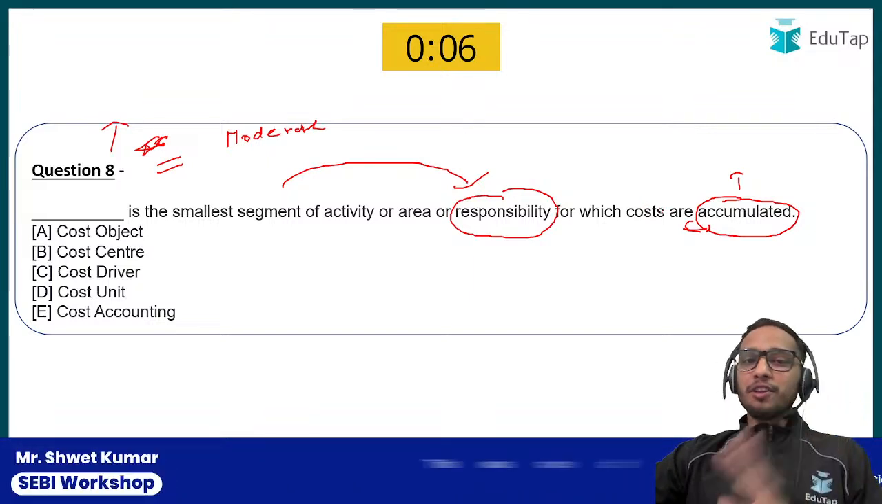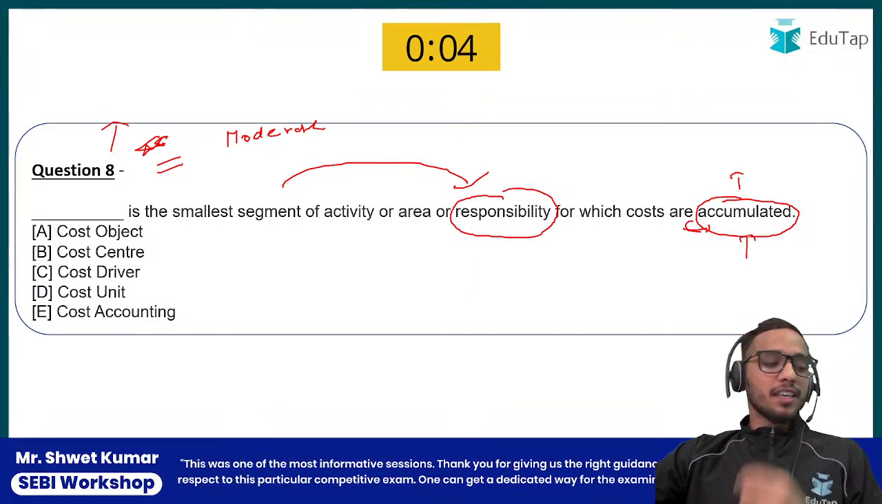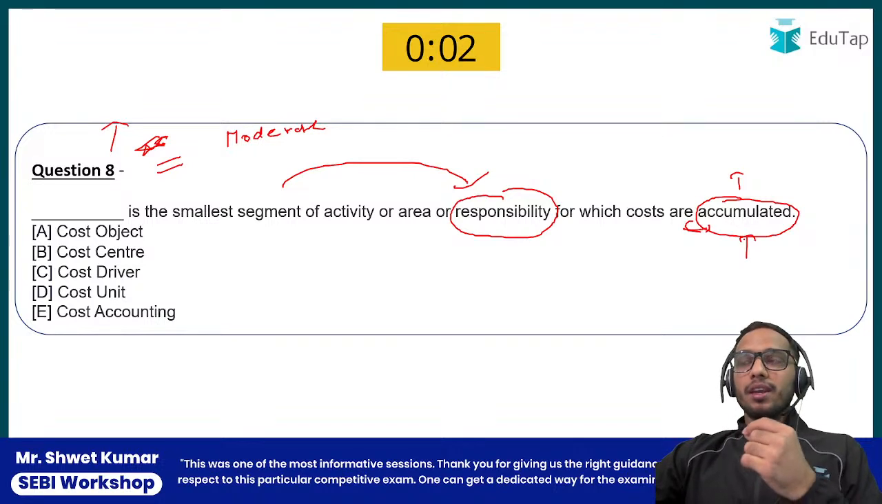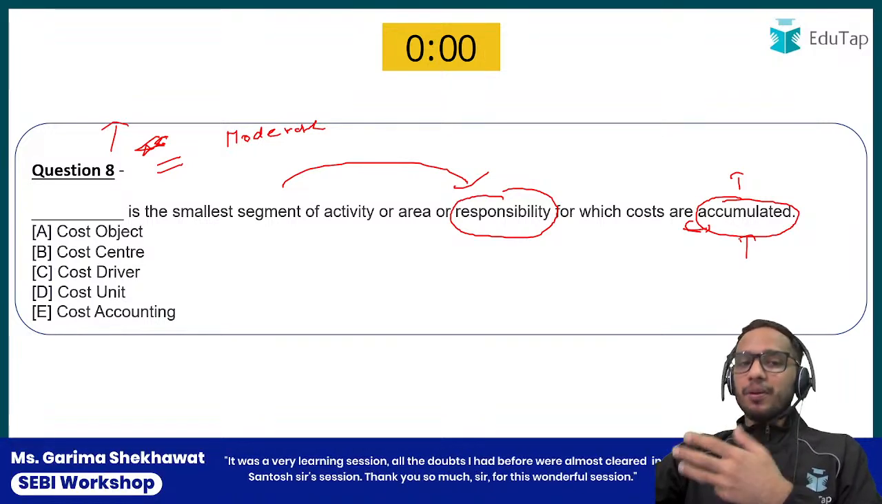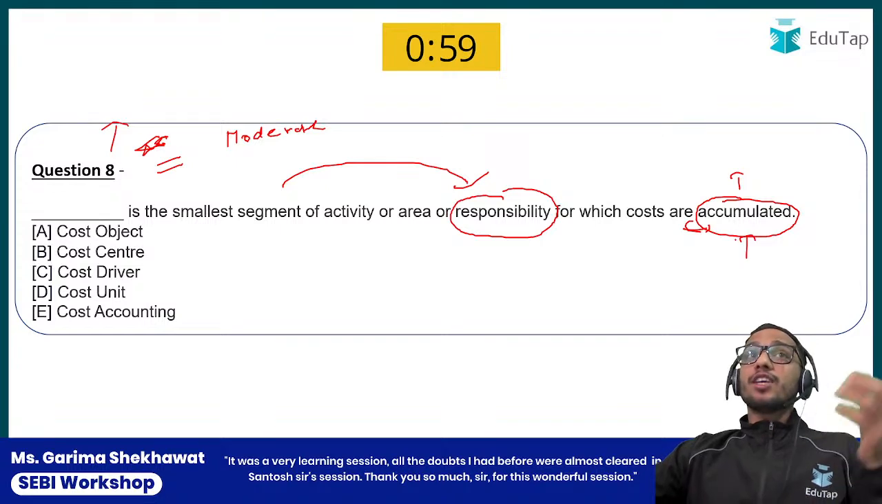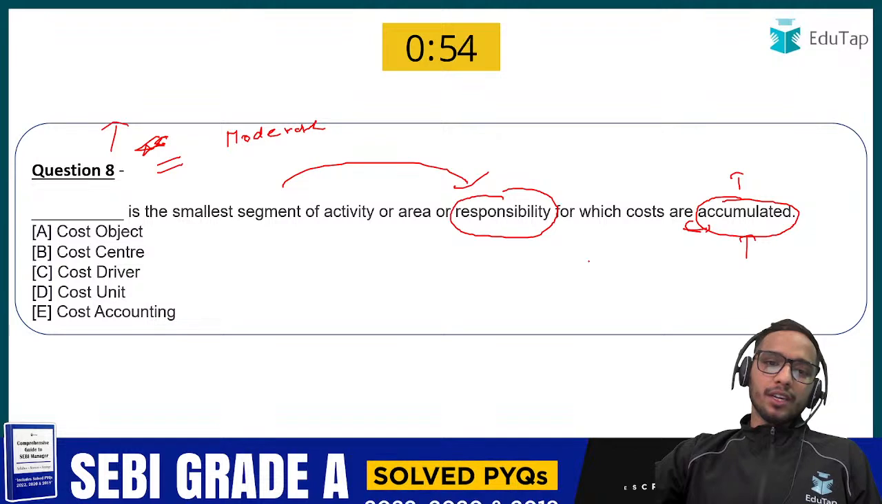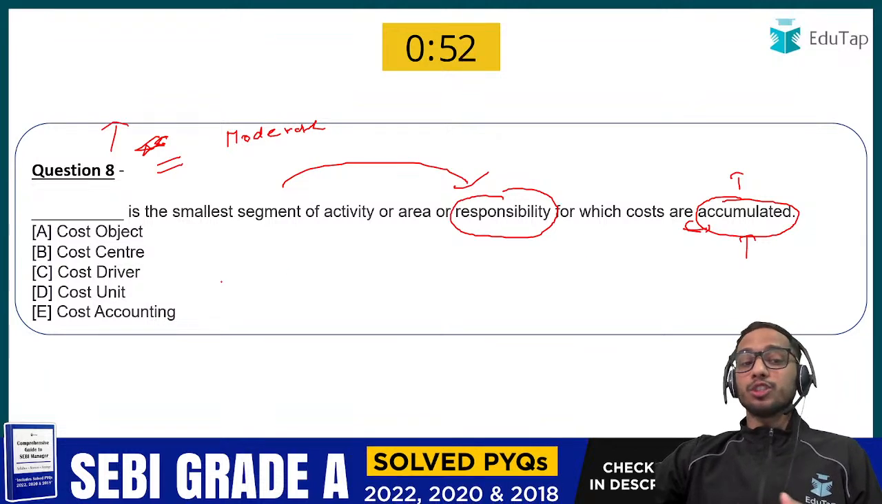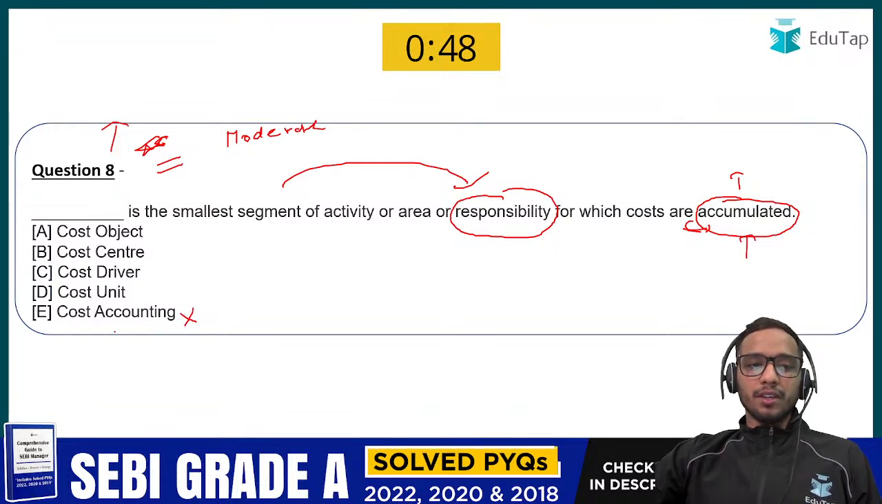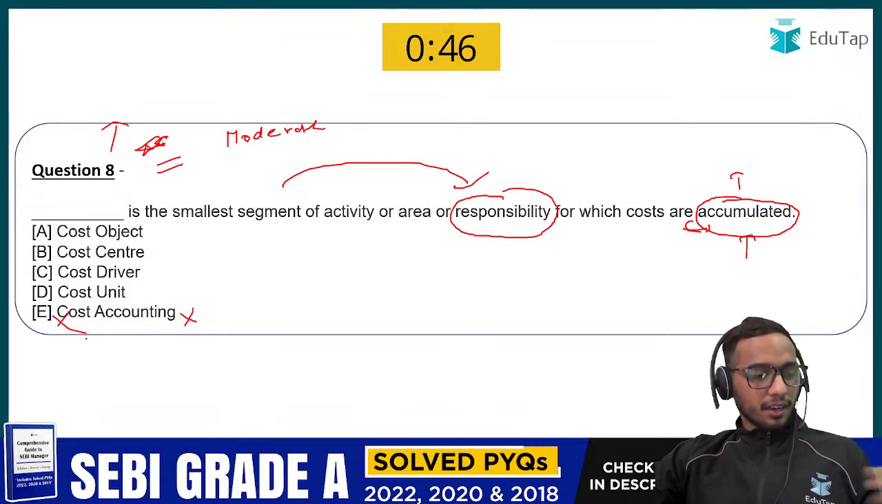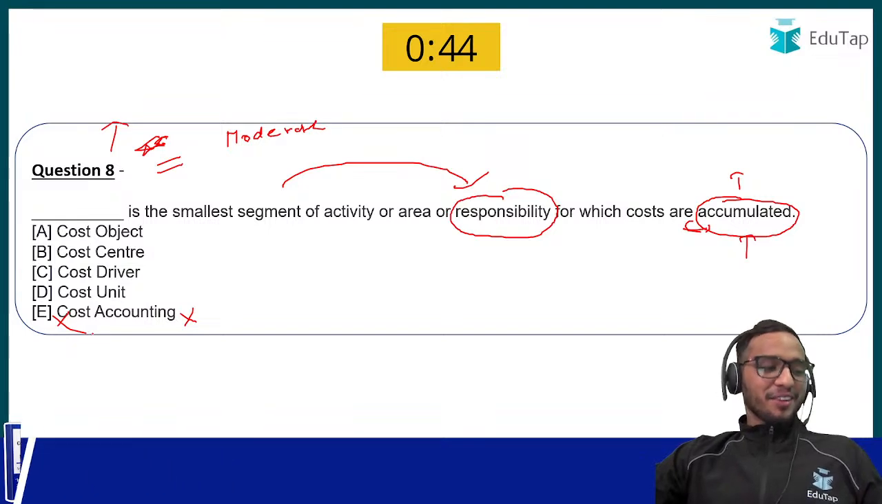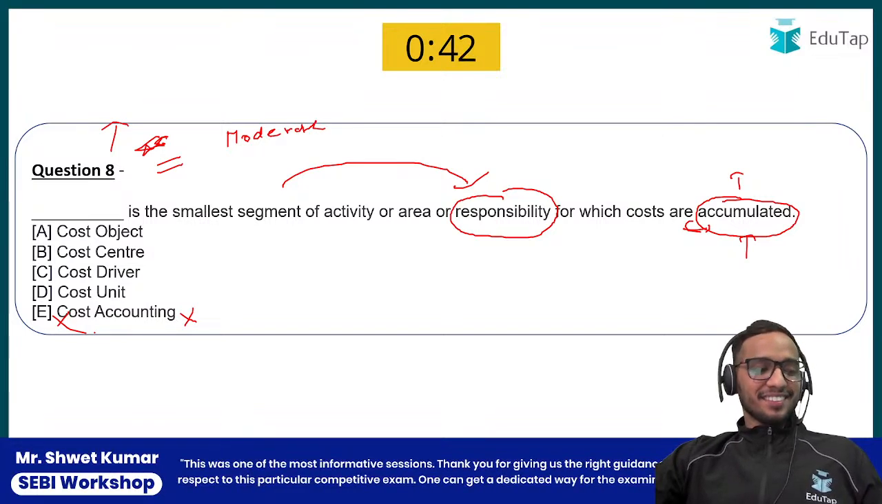Okay, I have given you a hint as well that the keyword is accumulation. In which department or segment are you accumulating the cost? What do we call it? Do we call it cost object? Do we call it cost center or cost driver, cost unit, or cost accounting? What kind of option is this? Cost accounting. So E can be eliminated easily, right? Okay. Let me check. So I know everyone would be wrong here. Yeah. See? I knew.